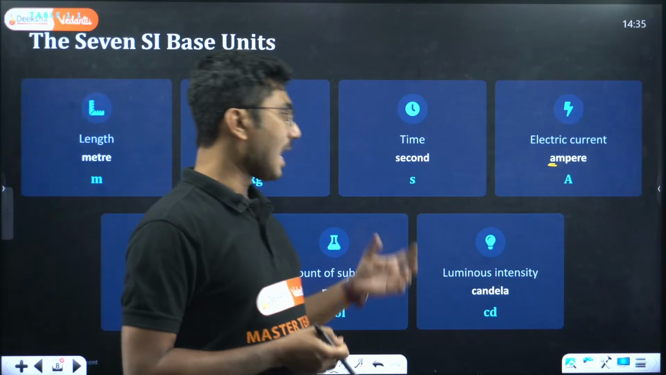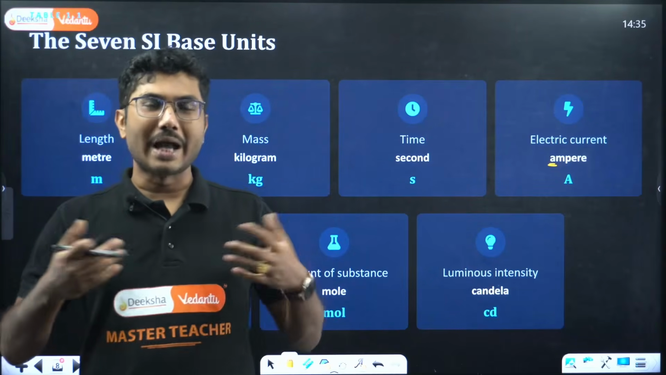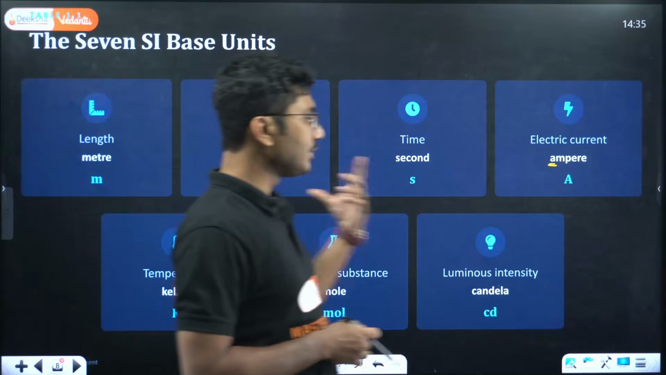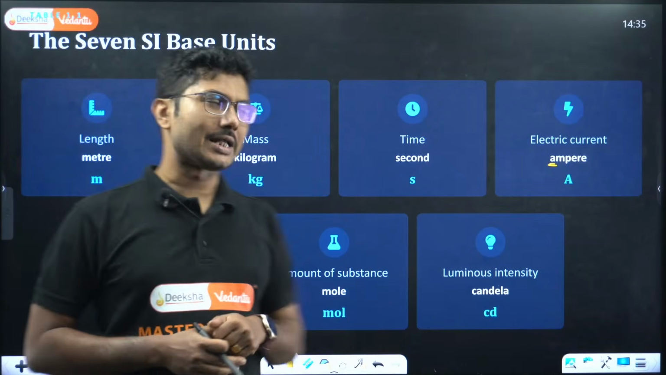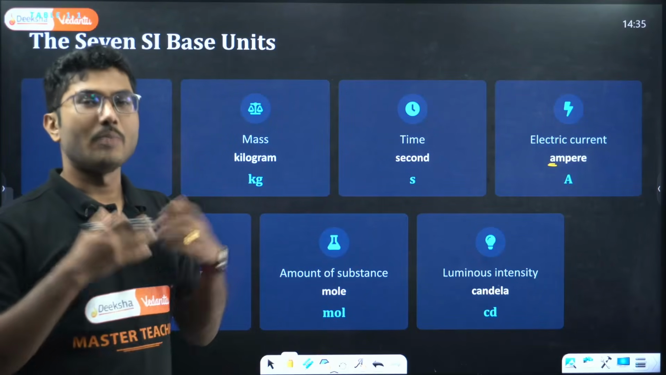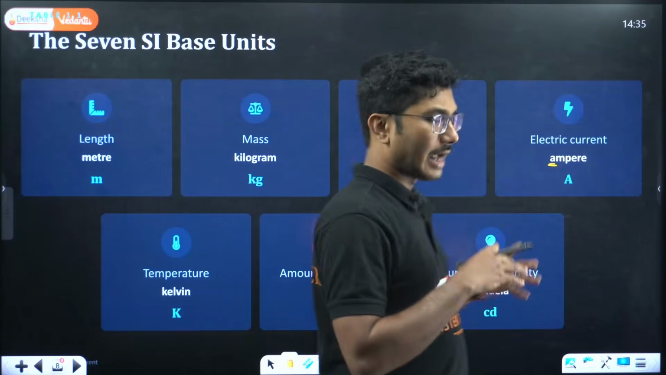Okay, and another is luminous intensity, the brightness, how bright a light is. So that is measured using luminous intensity. There is a definition of it as well: from a certain distance, how bright it is, how much power it is emitting. So that is actually luminous intensity.